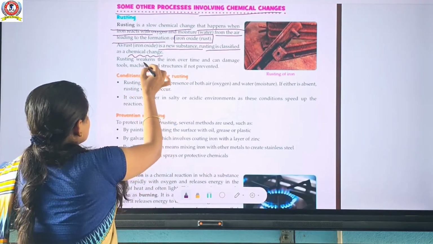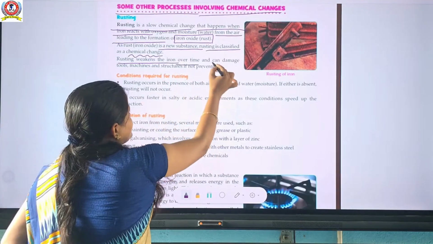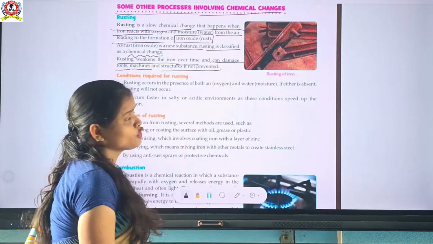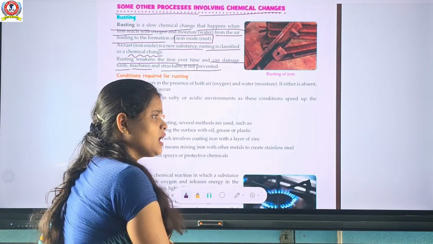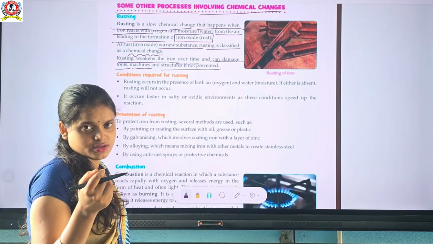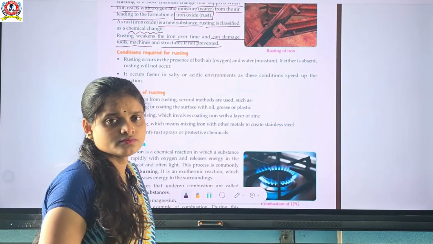Okay, the rusting weakens the iron over time and can damage tools, machines and structures if not prevented. So, if you do not prevent it, that can damage the iron object. Okay. So, what are the conditions required for rusting?